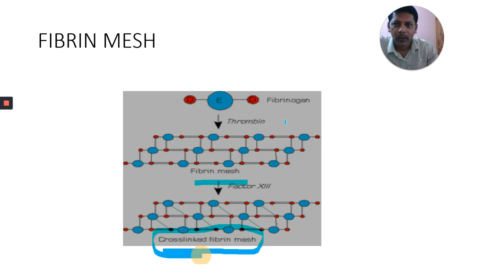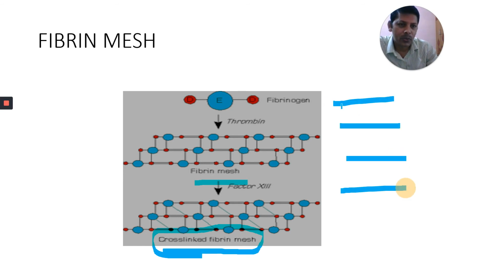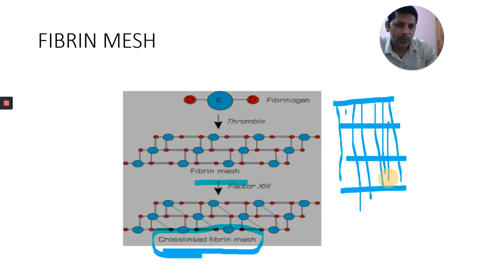Finally, we get a one meshwork in which blood cells are entangled. This is a clot. In this way the clot is formed. This is a very complex process. Our body has a wonderful mechanism. In this way, 13 factors, the sixth one is removed.